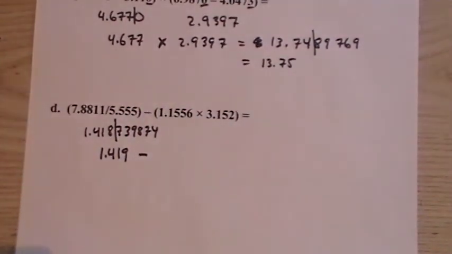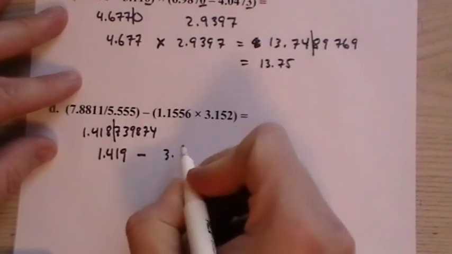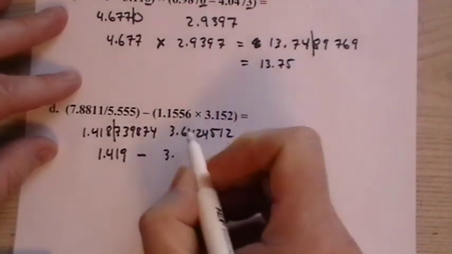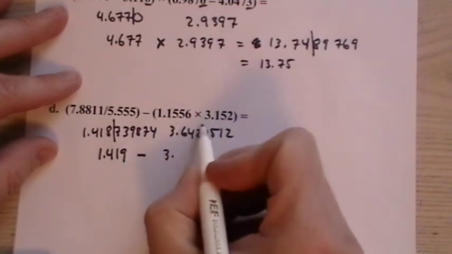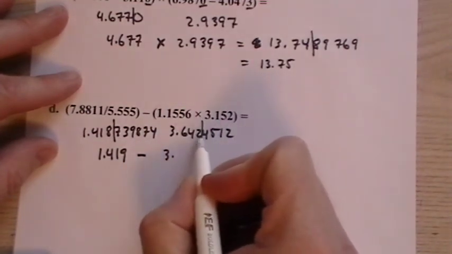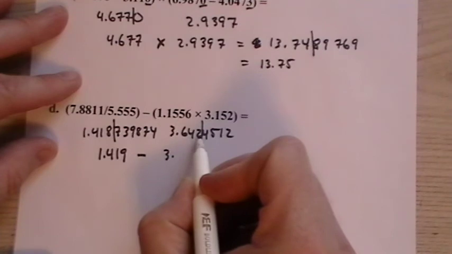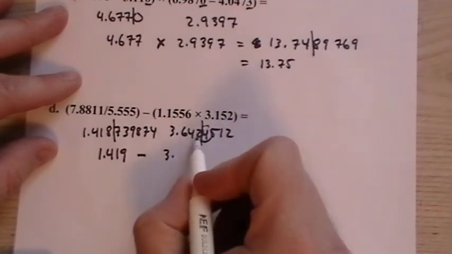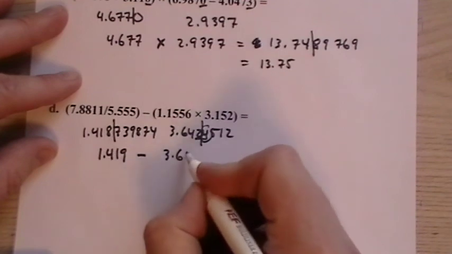Minus, and then on the other side we have 1.1556 times 3.152, and we have 3.6424512. 5 significant figures, 4, so we have to stop here. The digit after the last one we're keeping is less than 5, so we don't touch this number, 3.642.